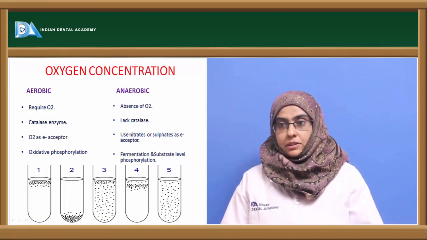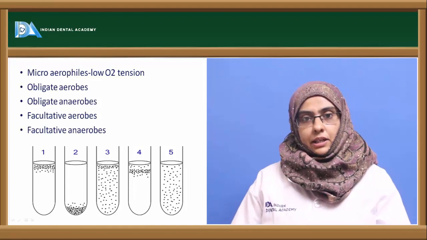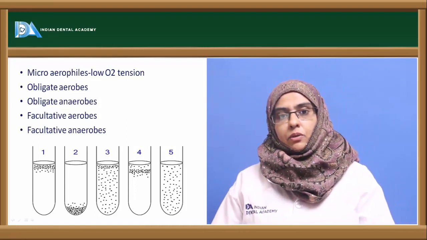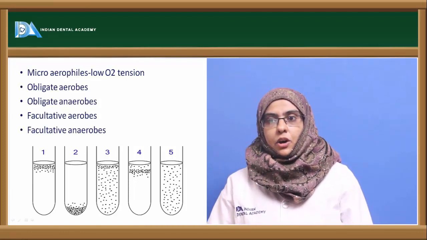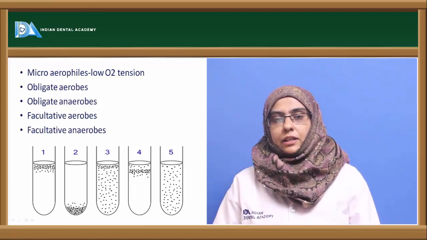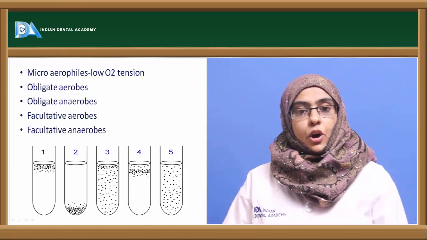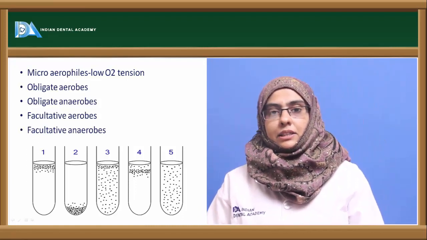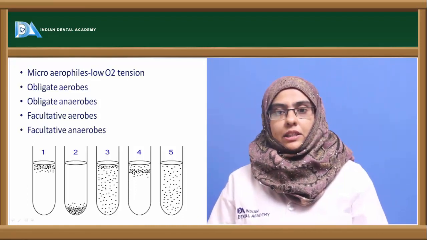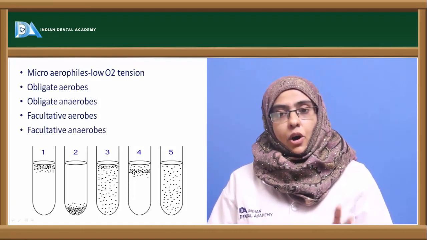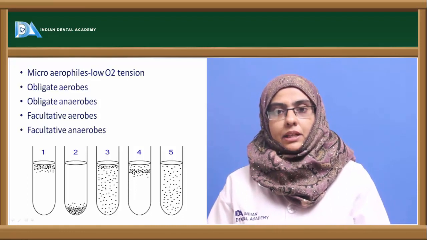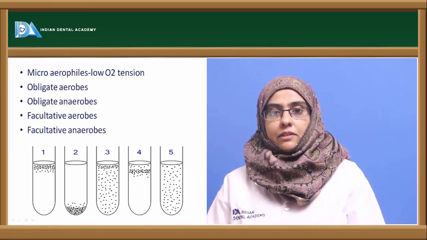And these organisms, which are aerobic and anaerobic, can again be classified depending upon to what level they can bear the oxygen concentration: obligate aerobes, obligate anaerobes, facultative aerobes and facultative anaerobes. Obligate aerobes are the organisms that are strict in their oxygen requirement. They cannot survive in the absence of oxygen, whereas obligate anaerobes are the organisms that cannot survive in presence of